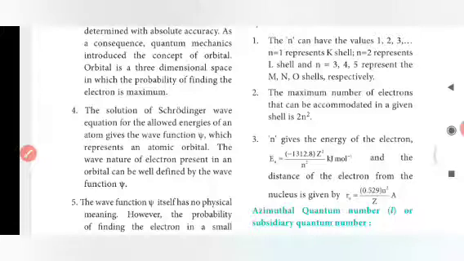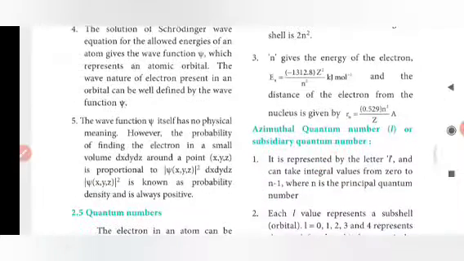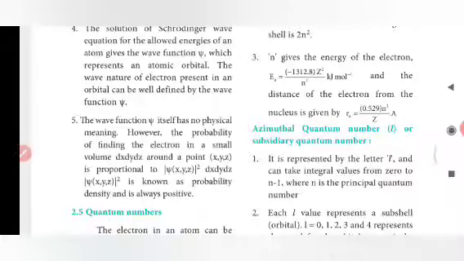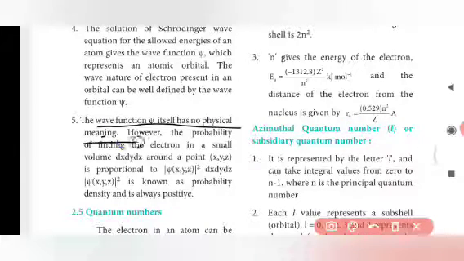The solution of the Schrodinger wave equation for the allowed energy of an atom gives the wave function psi, which represents an atomic orbital. The wave nature of an electron present in an orbital can be well defined by the wave function psi. The wave function psi itself has no physical meaning.